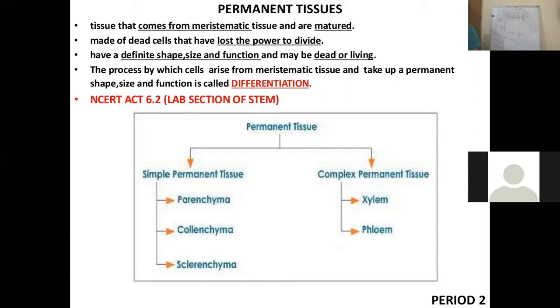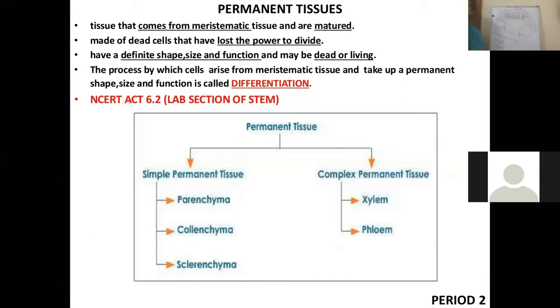These cells have definite shape. They may be living or sometimes they are dead also. When the meristematic tissue loses its ability to divide, it turns into permanent tissue.